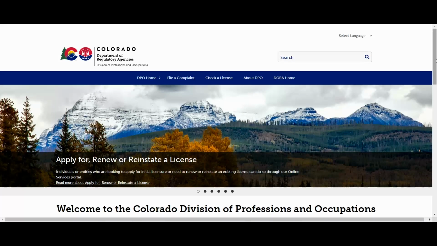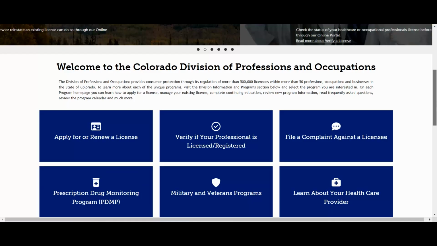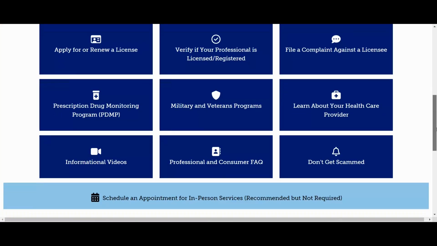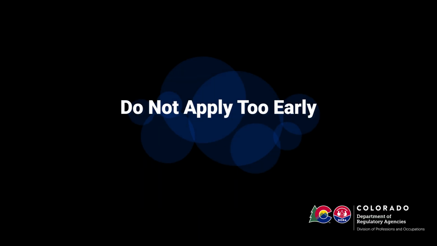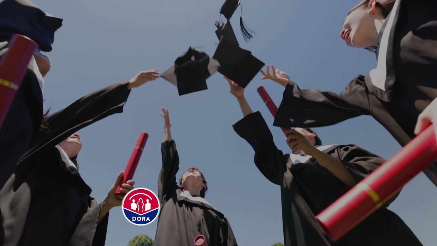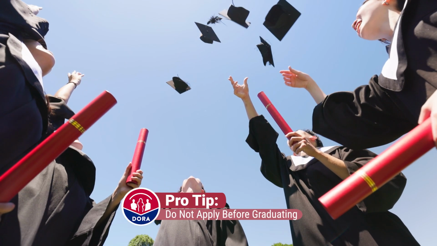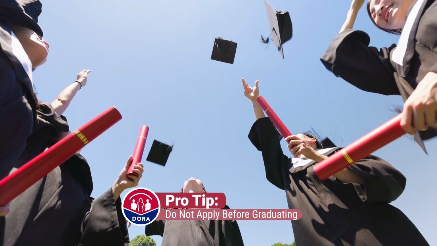A separate video on how to apply for a license is also available on dpo.colorado.gov under informational videos. But for now, here are some other tips and tricks to attempt and steps to avoid. Do not apply too early in the process. Some applicants want to apply before graduation. That isn't possible.